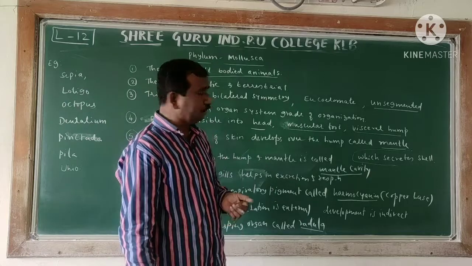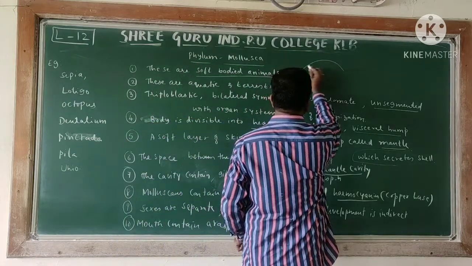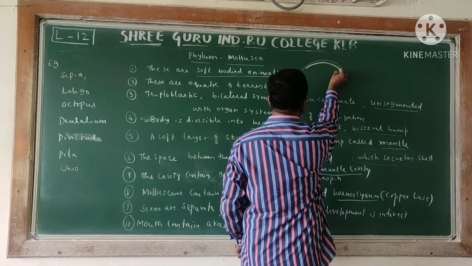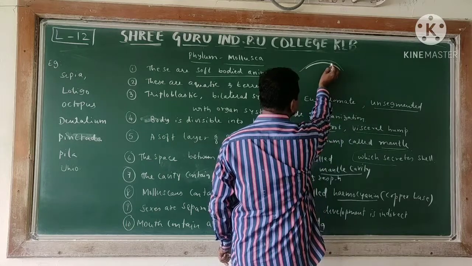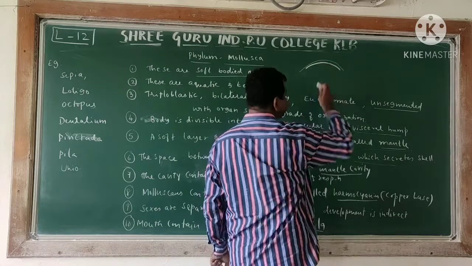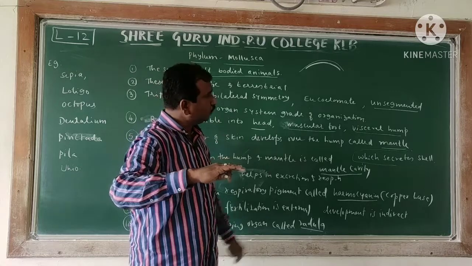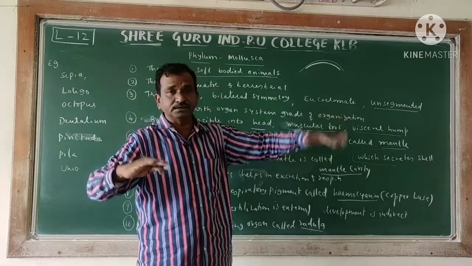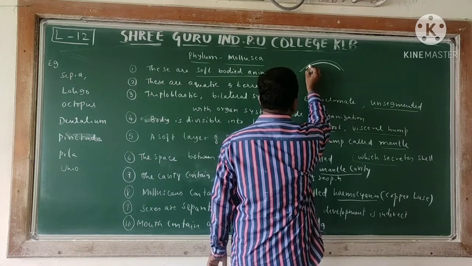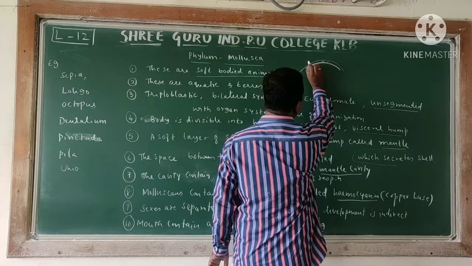Now here you can see how the development takes place. Very simple. This is a hump region. Below the hump region the mantle is present. This is the mantle, the thin layer of skin that I mentioned, responsible for secreting the hard shell. Whenever the animals are present in the sea, when the water current enters, sometimes small sand particles get attached to the mantle.